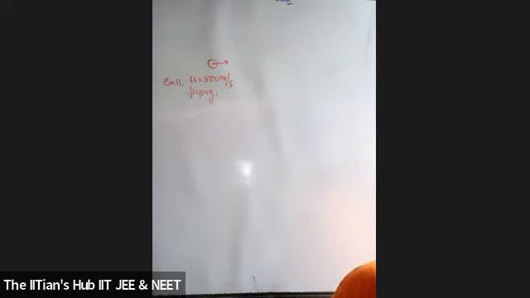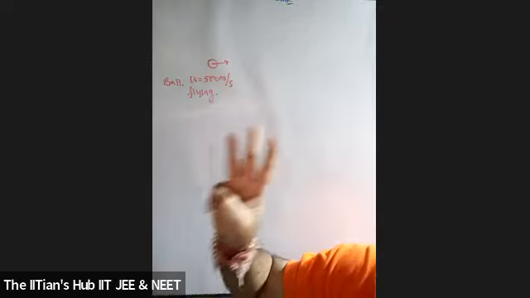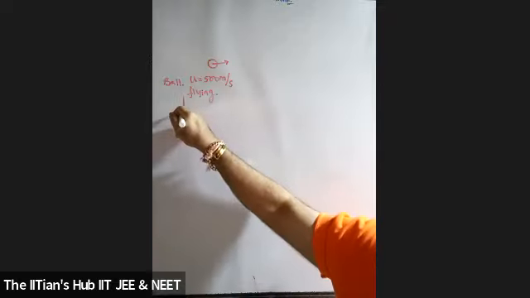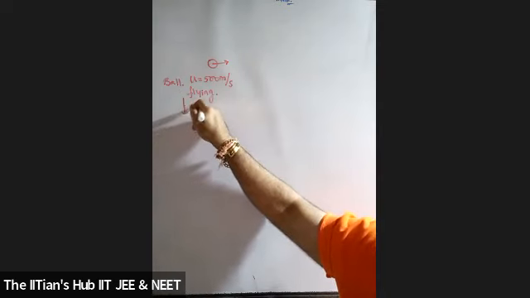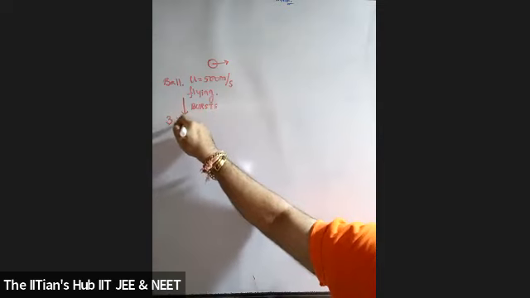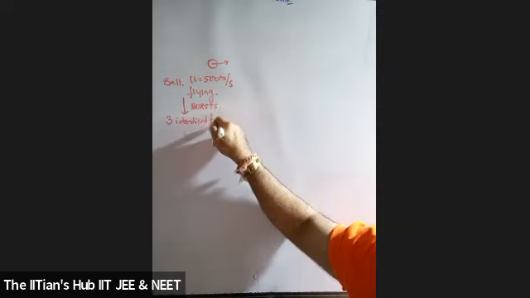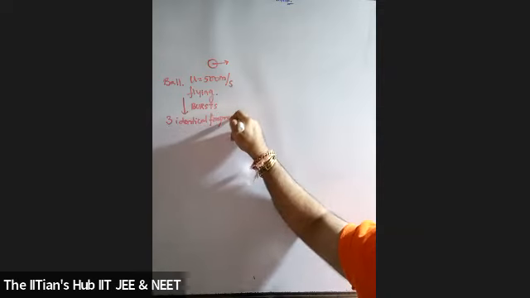This ball bursts into 3 identical fragments. Now you should know what exactly this means, 3 identical fragments.